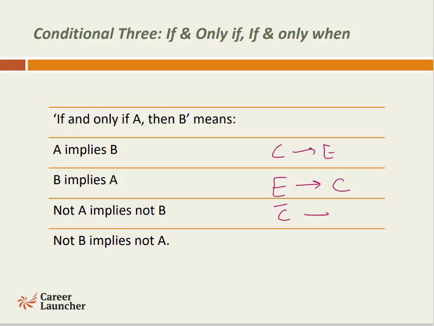Cause not happening would lead to effect not happening, and not happening of the effect would lead us to believe that the cause must have not happened. So all the four possible outcomes remain valid when we have the logical connective of if and only if. It's only with the only if that we need to take care of the order, but for if and only if, all the four possible outcomes remain valid.